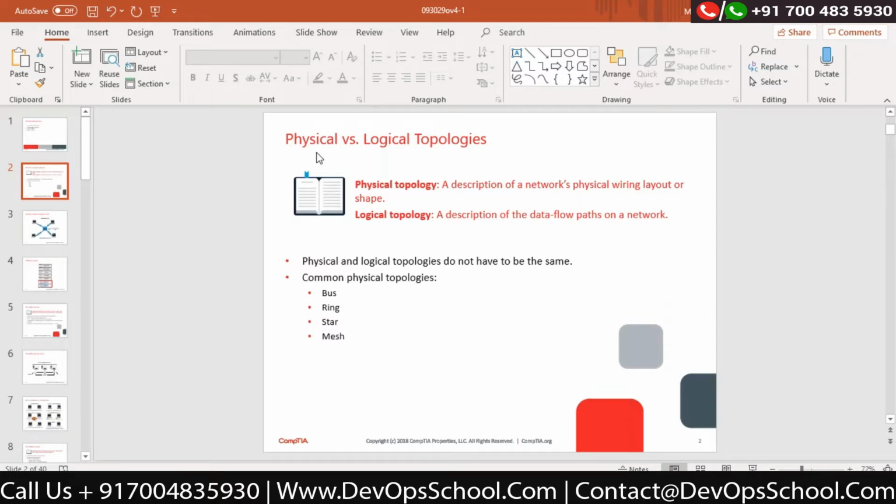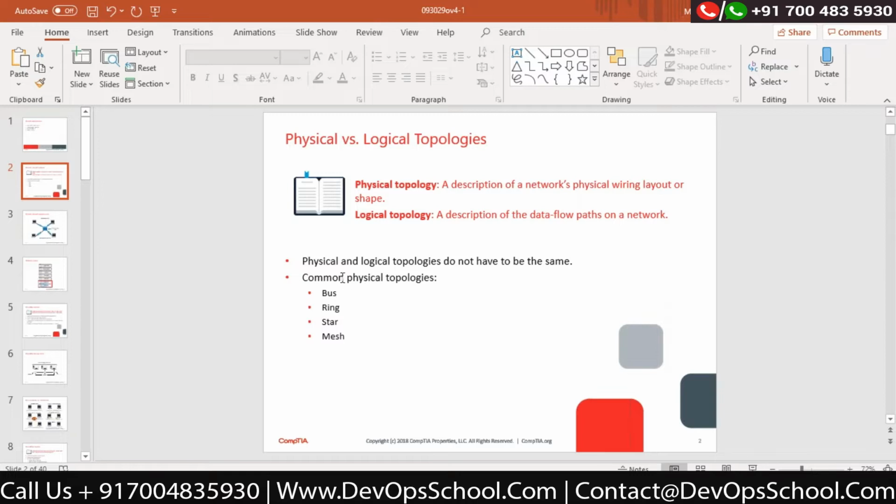Whatever physical topology you have, the same logical topology would be implemented. But it is not compulsory that whatever physical topology you use, you use the same topology for logical. It is not compulsory, but in the majority of cases it sometimes happens in the same way.